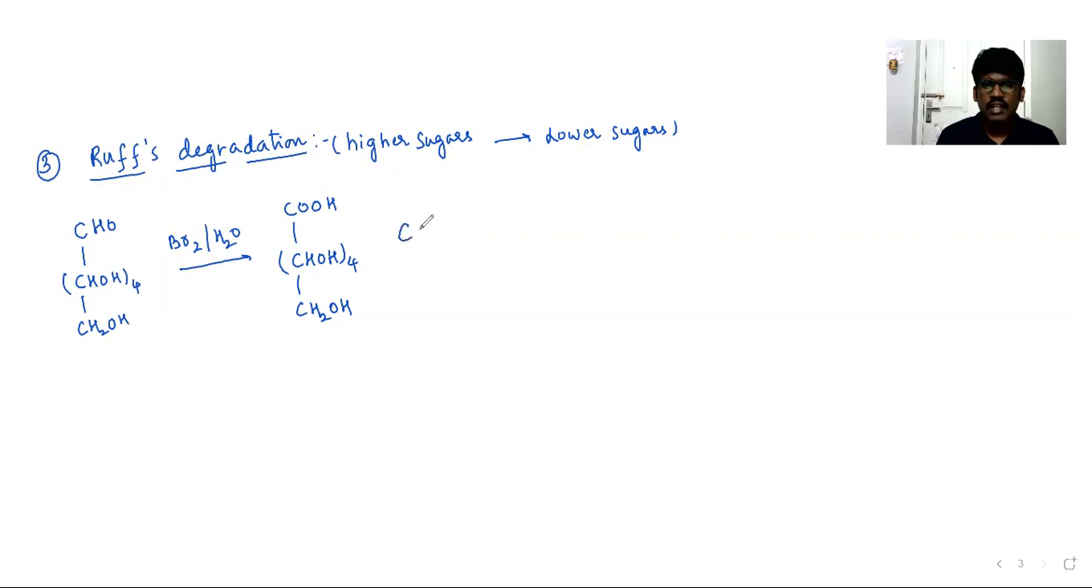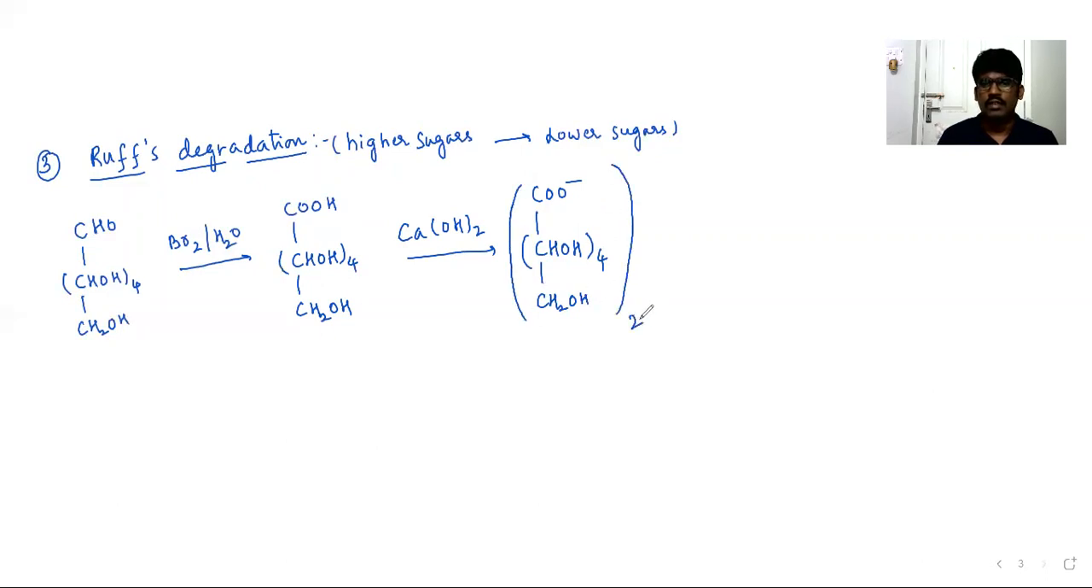It is an acid, treated with lime water. It's a base. So obviously acid can produce salt. CHOH 4 times, CH2OH. It produces a calcium salt. That is, it is from gluconic acid. This is called calcium gluconate. It is called calcium gluconate.